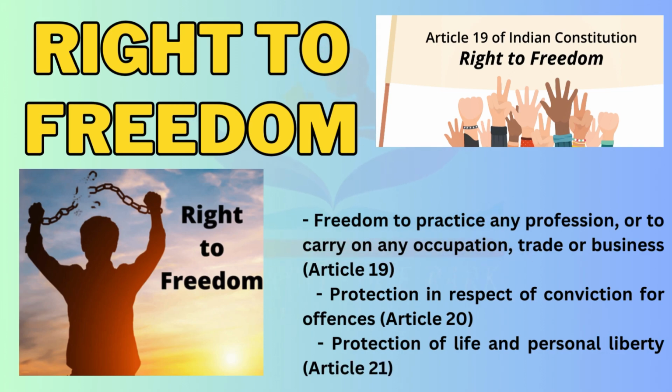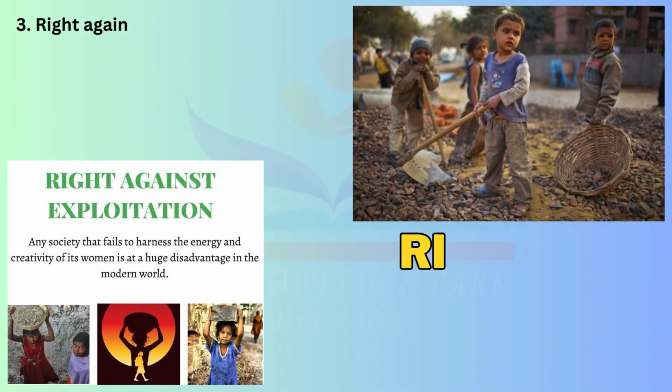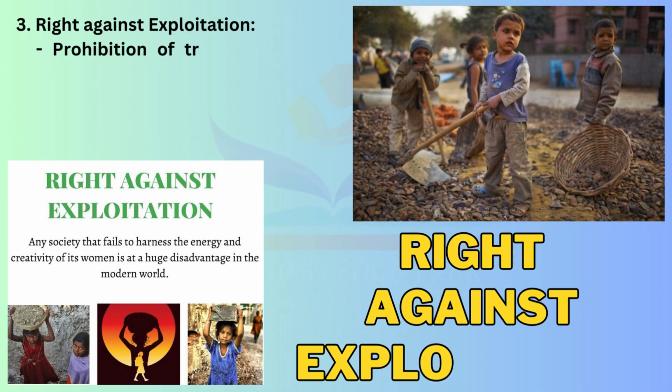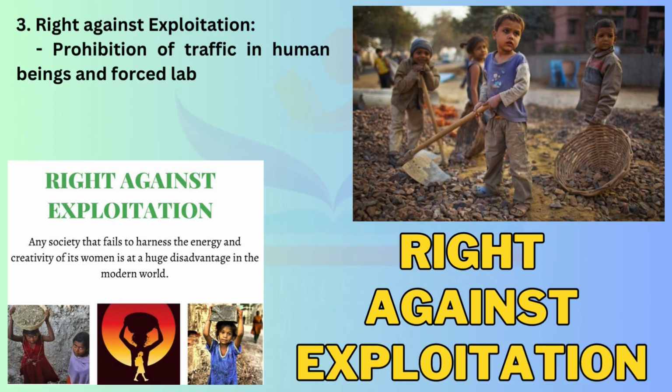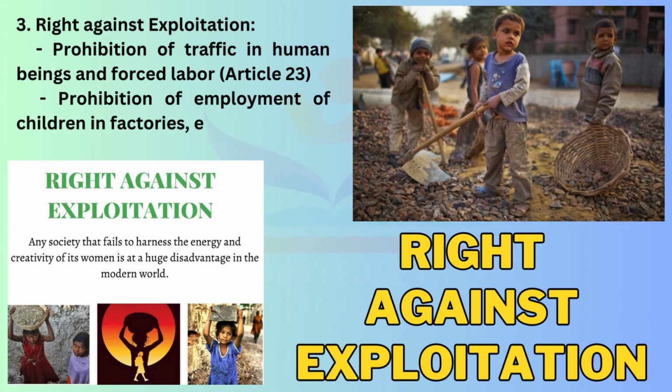Protection of life and personal liberty, Article 21. 3. Right against exploitation. Prohibition of traffic in human beings and forced labor, Article 23. Prohibition of employment of children in factories, etc., Article 24.